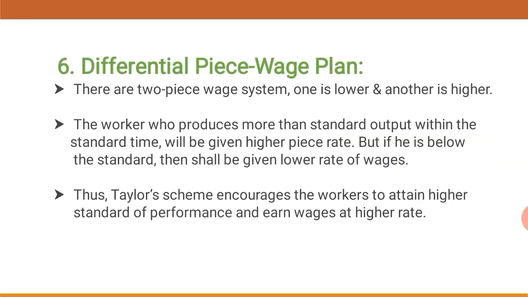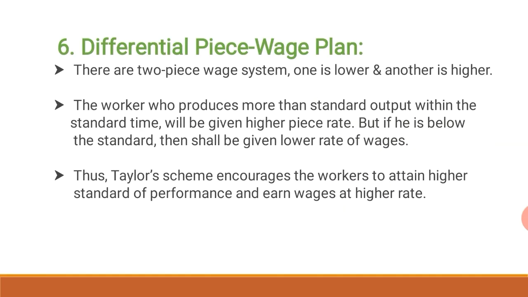Now the sixth one is differential piece wage plan. This plan was suggested by Taylor to attract highly efficient workers. Under this plan, there are two piece wage systems. One is lower and another is higher. He wanted to differentiate between efficient and inefficient workers.